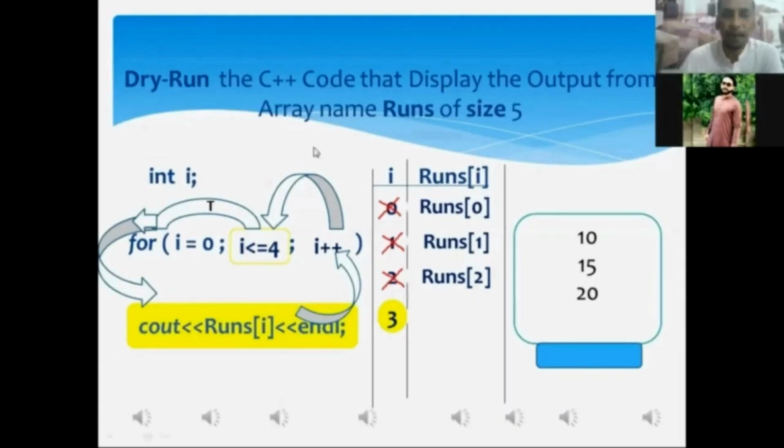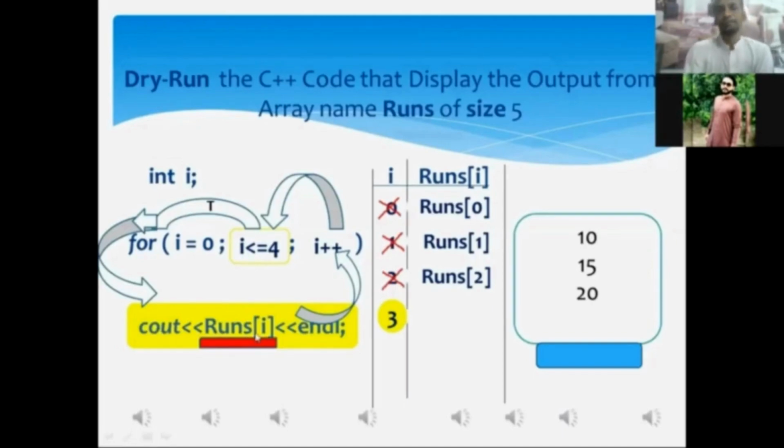Mr. Aftab, after the execution of the cout statement, my dear, whatever data value has been stored in the current memory location of the array must be displayed onto the monitor screen. Okay, my dear Aftab, what is the current value of I? 3, sir. Mr. Aftab, if you place the current value of I in the memory address we have specified in the cout statement, what will this address become?